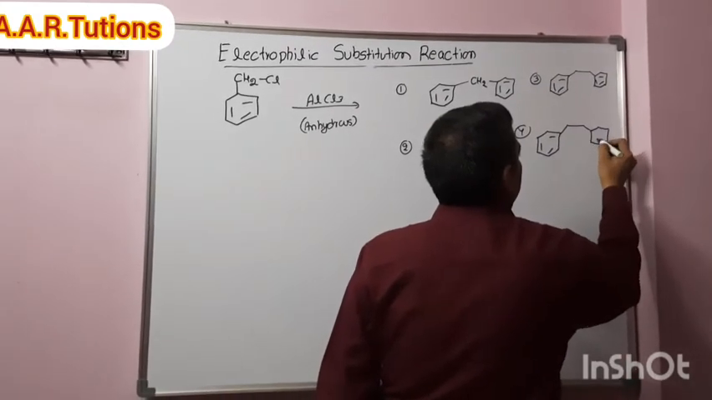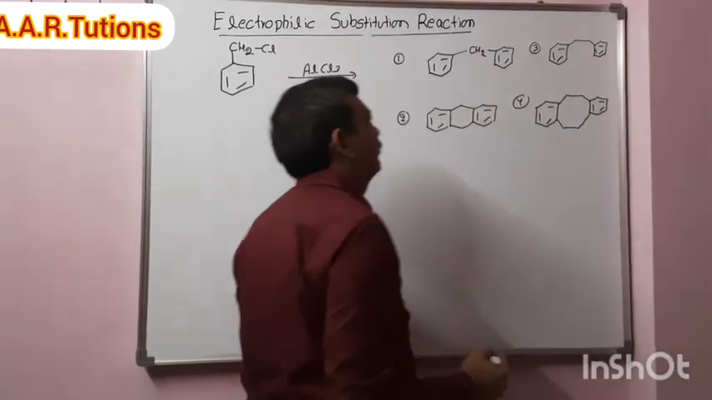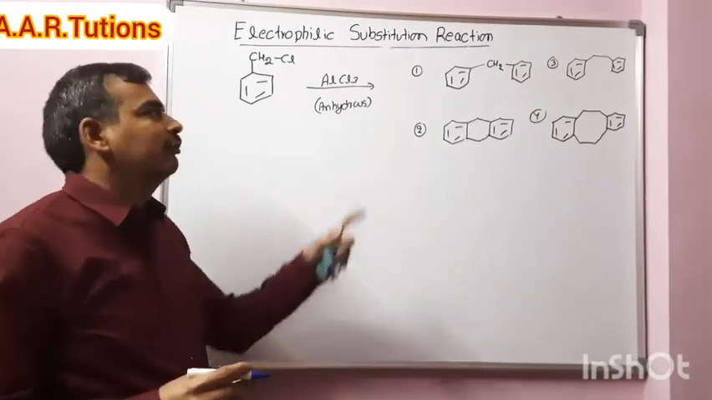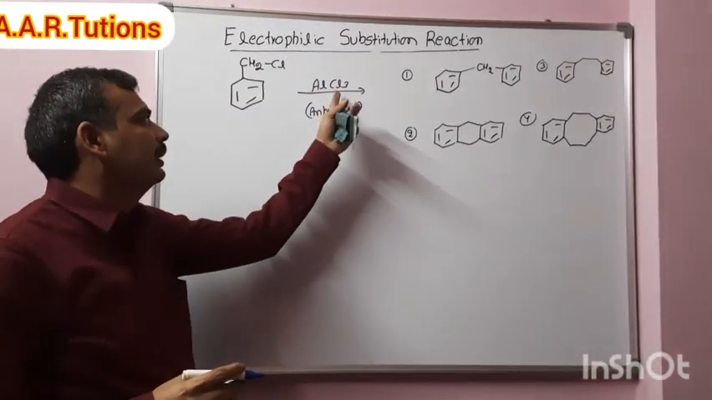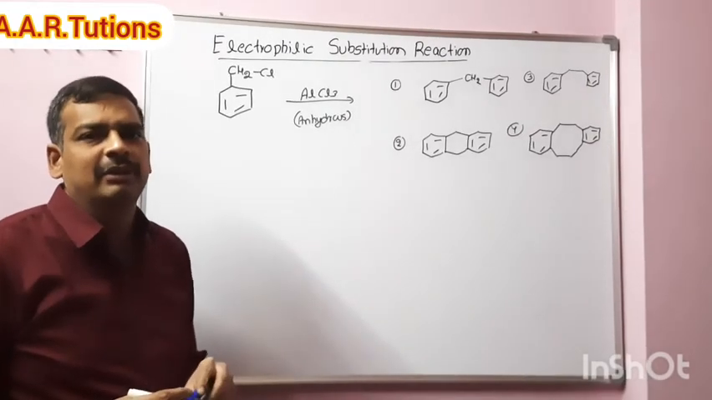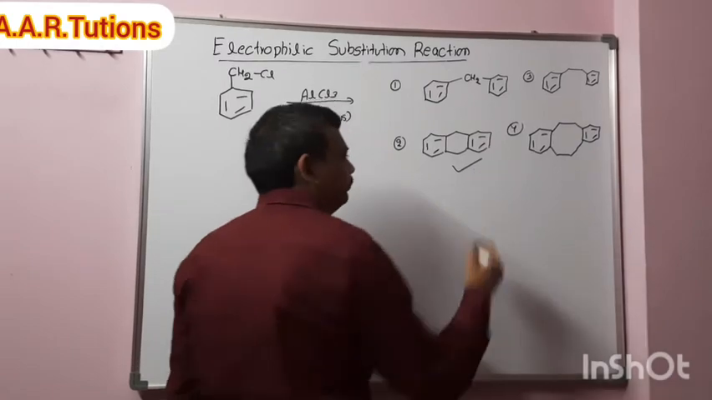Write the product formed when benzyl chloride undergoes Friedel-Crafts alkylation with AlCl3. No doubt this is a Friedel-Crafts alkylation, but what is the product formed? The correct answer is this one.